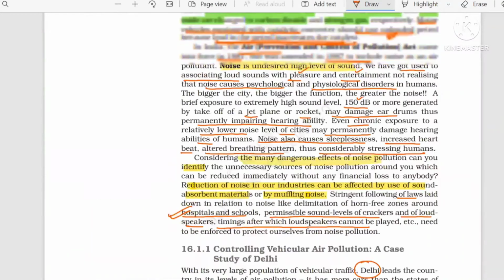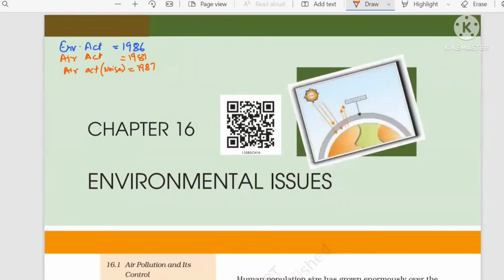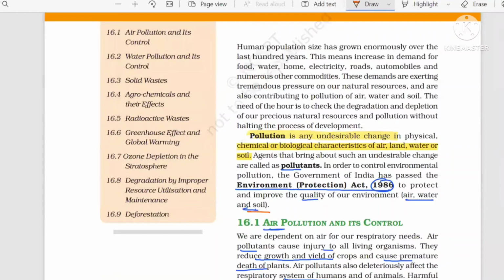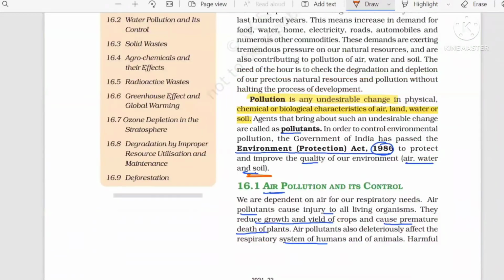So do one thing, come here again and write down Water Act. Which year, beta? 1974. The Water Act, 1974. So till now you are getting that this Act was first made. Later on, the Air Act was made. And after that, the Environmental Act to protect air, water, and what else, beta? Air, water, and soil. If you remember it this way, I think it will be easy for you to learn everything.